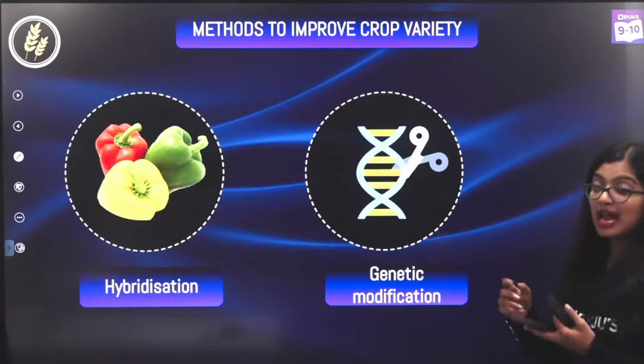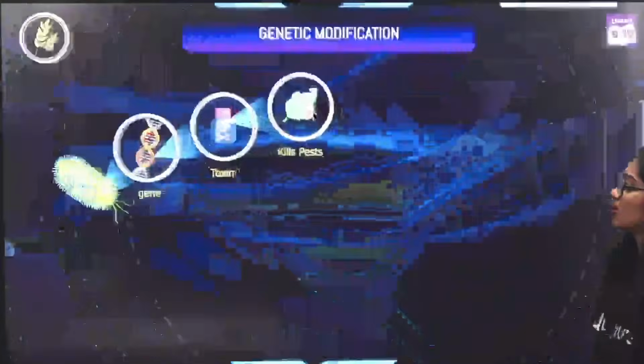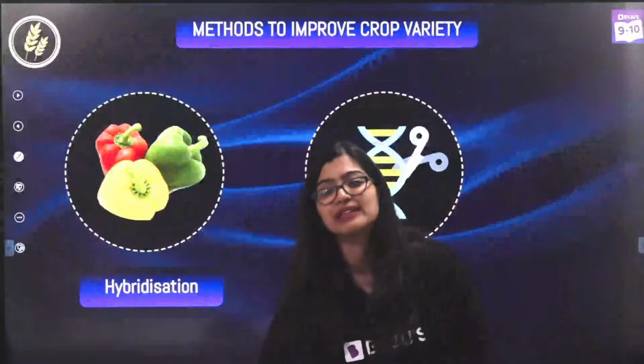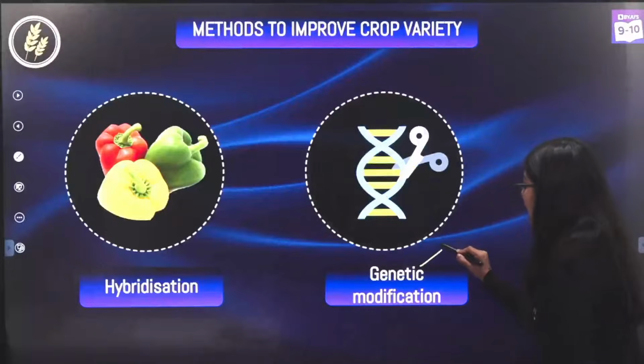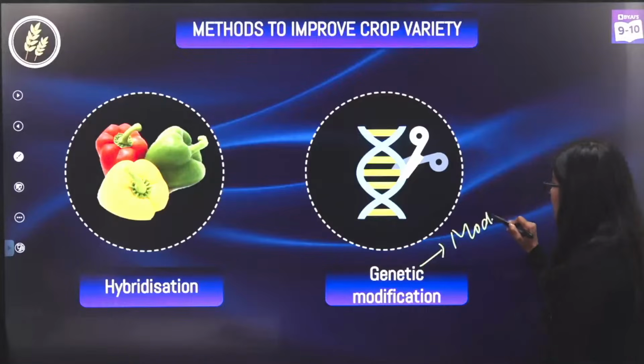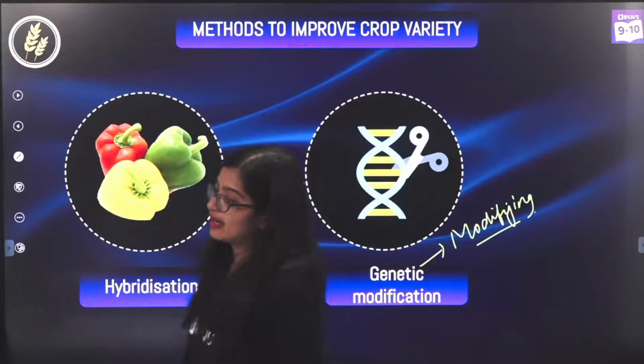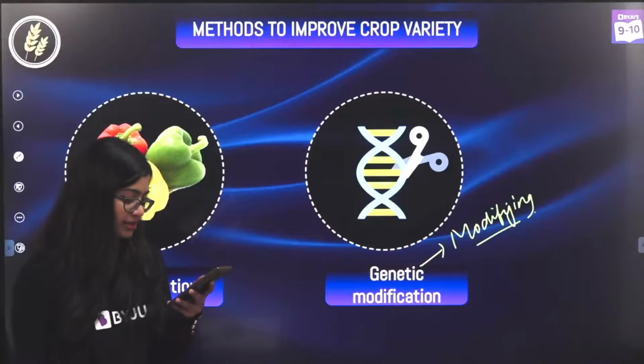So let's understand more about genetic modification. What do we mean by genetic modification? Again, look at this quite literally. That means that I am modifying what? You tell me in the chat. What will I modify in genetic modification? You tell me in the chat. Yes?